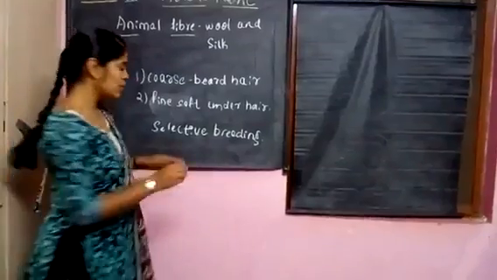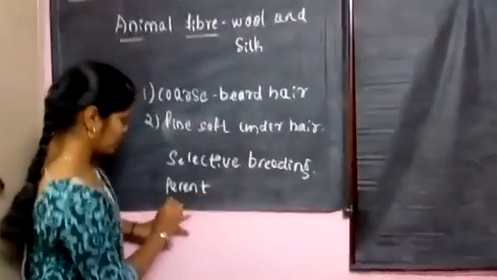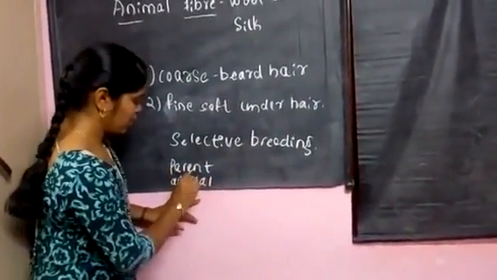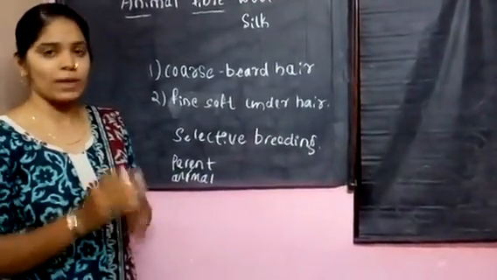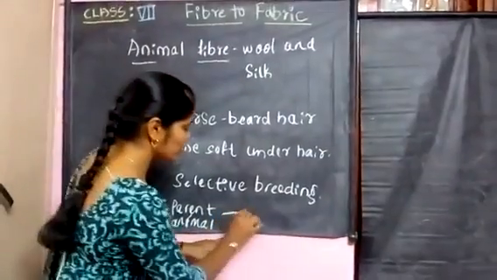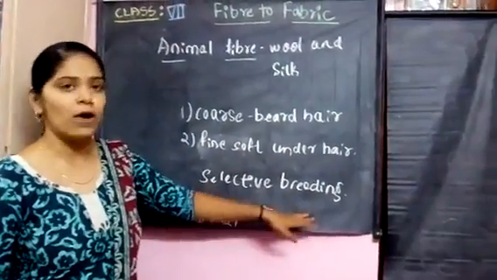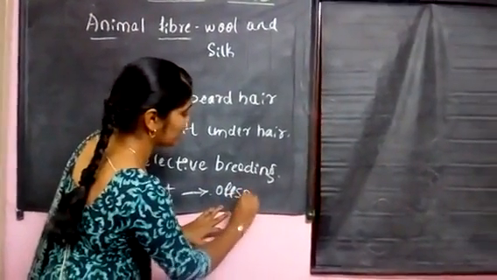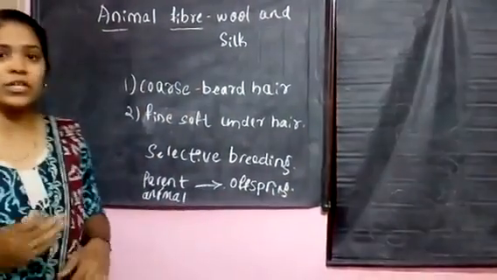If the parent animal is yielding wool or fiber materials, that will breed only the fiber offspring. Offsprings are nothing but the next generation animals.